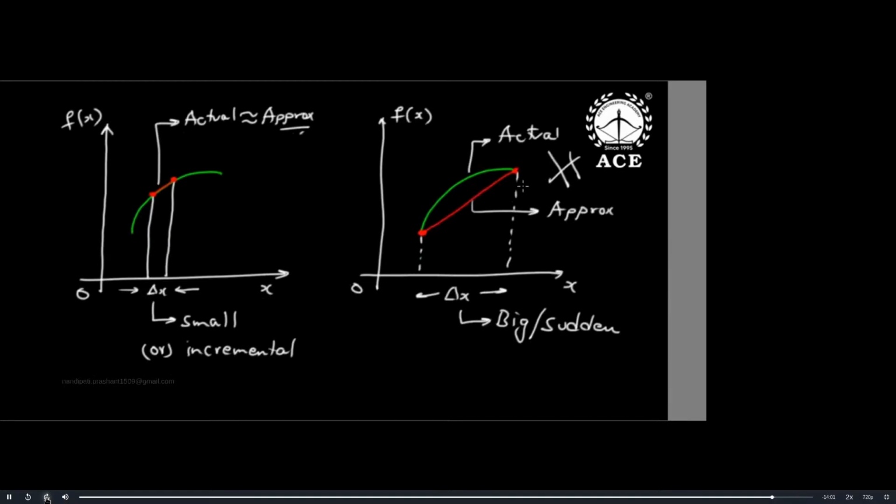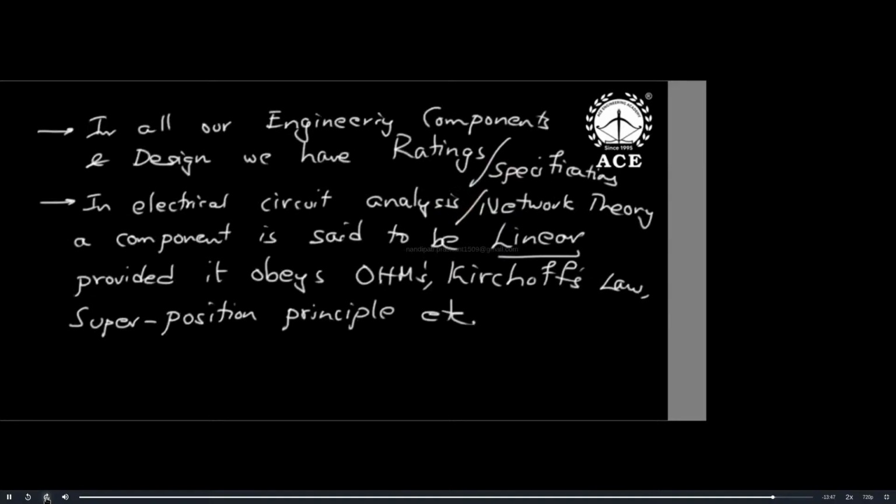So this is an approximation. Why? Because for small incremental changes, the non-linear is linear, but for big sudden changes you cannot equate both, so you cannot model accurately. That is why all our engineering components have ratings or specifications. If you go to 500 volts, insulation will puncture. Excess current will heat the resistor, and the resistor will lose its property of linearity. Beyond that rating, components become non-linear.